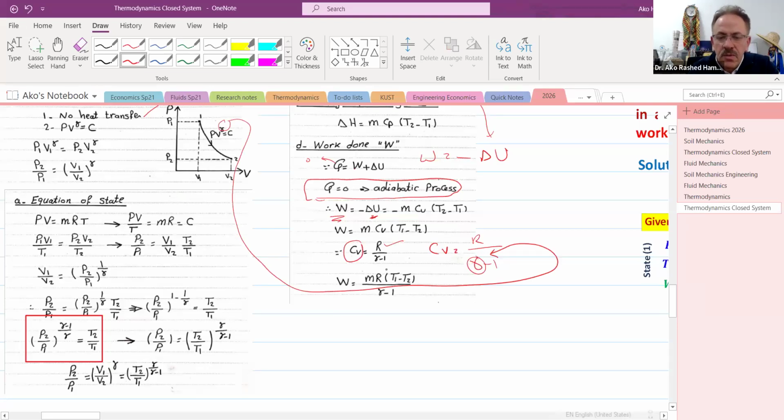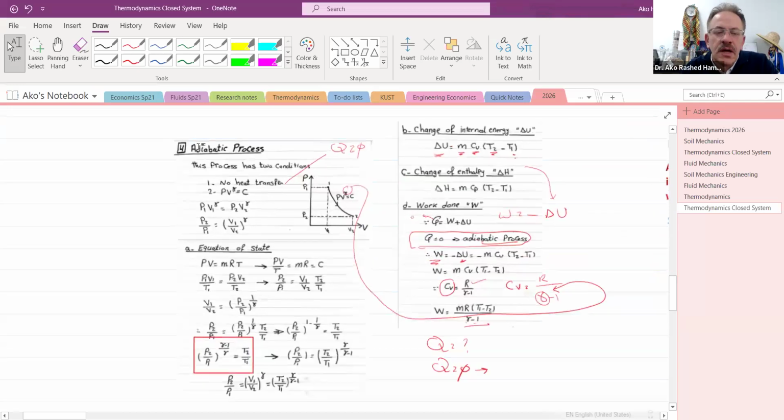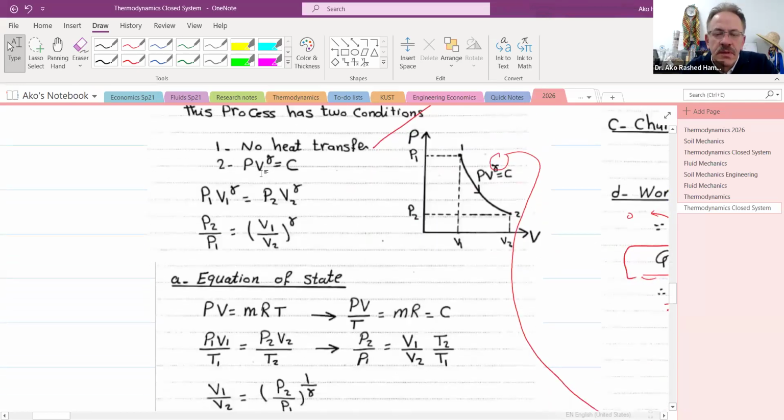Okay. And what will be the work done? It is equal to MR, but instead of Cv we have to use (T1 minus T2) over (gamma minus 1). And what is the Q? Q is already equal to 0 because it's adiabatic. There is no heat transfer. What's inside stays inside, what's outside stays outside, between those two processes. Okay, so that was the adiabatic process.